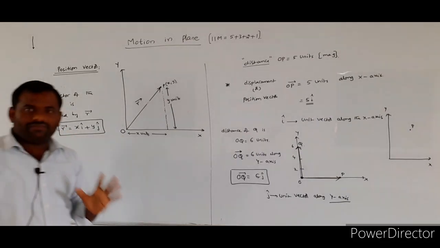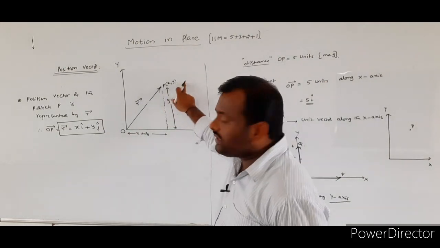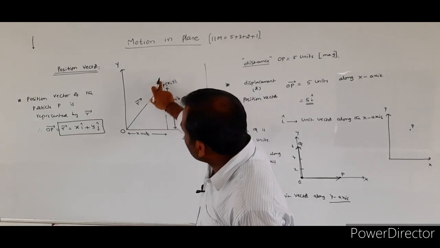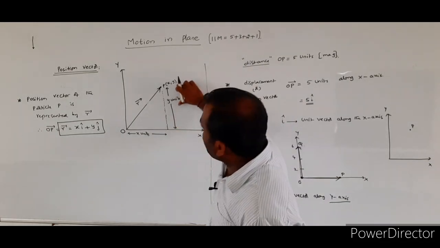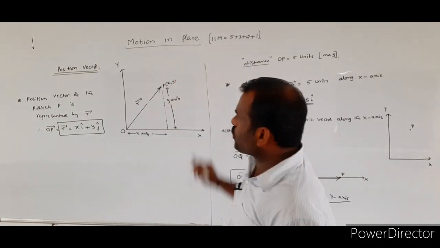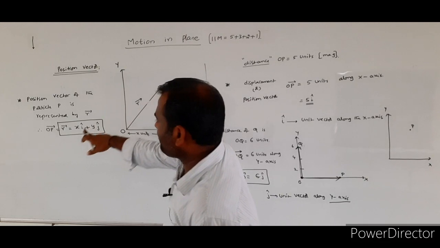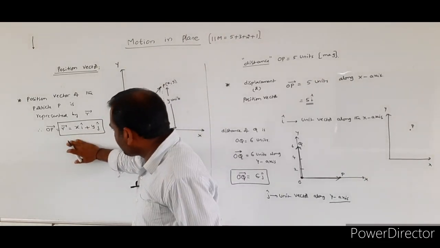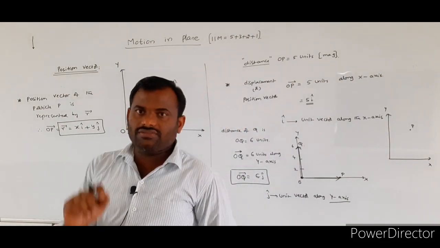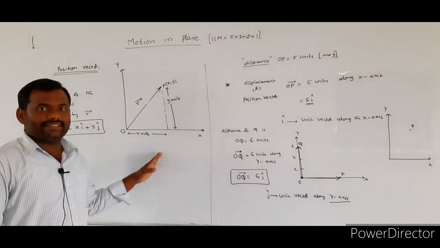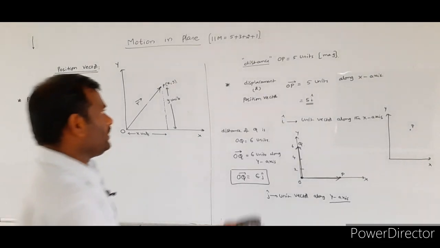Again, repeating: here we consider the particle P located in the xy plane, so P of x, y is the point I considered. What x denotes: the particle P has x units of magnitude along the x-axis and y units of magnitude along the y-axis. So the position vector of the given particle is represented with the symbol r bar. Therefore, r bar is equal to x i plus y j. This is the position vector of the given particle whenever it is placed in the xy plane. The next concept is the displacement vector.